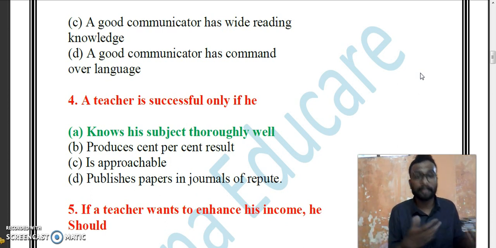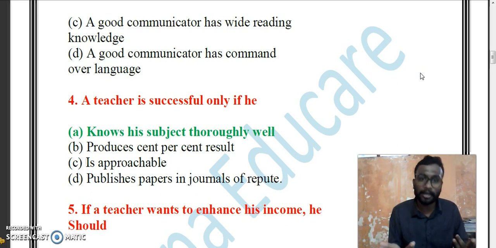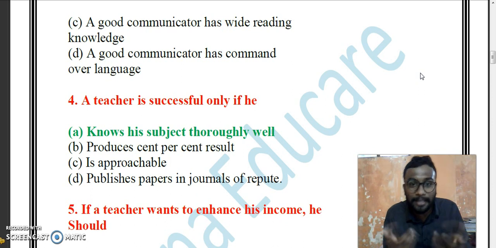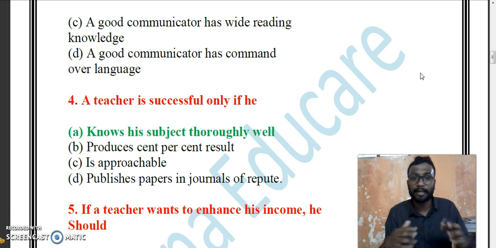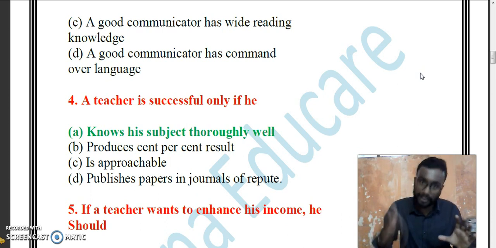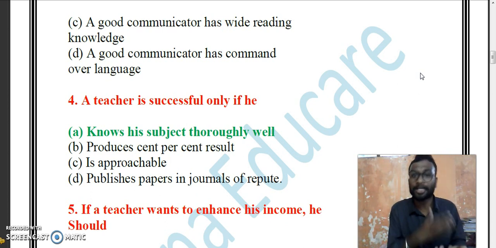So a teacher is successful only if they know the subject thoroughly well. There are many factors which can help to produce a 100% result, but getting a 100% result is not the success rate of a teacher. The success of a teacher is to deliver the subject that he or she has to the students. That is the success rate.